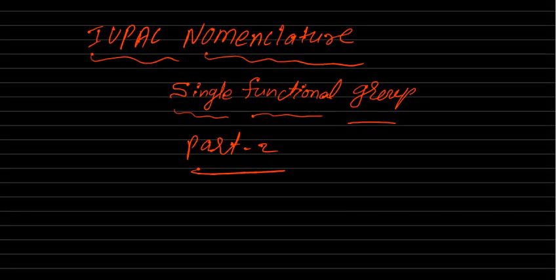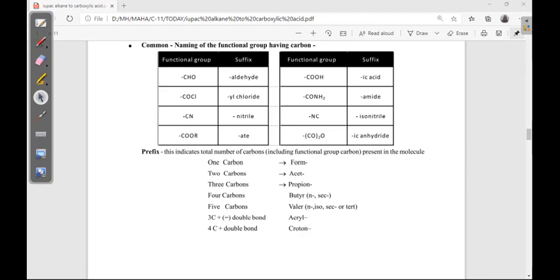IUPAC nomenclature of compounds containing a single functional group, part 2. Today we are going to discuss the terminal functional groups. Those are aldehydes, acid chlorides, carboxylic acids, cyanides, esters, amides, isonitriles, and oic acids. These functional groups are terminal functional groups. Terminal functional group means these functional groups will come at the end of the chain.